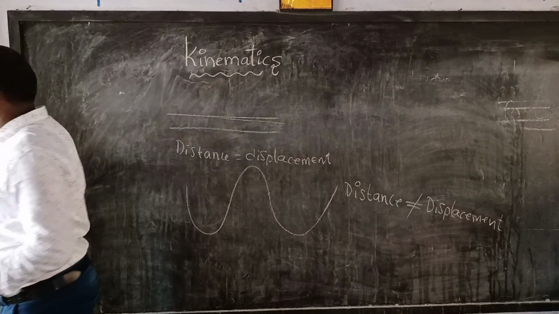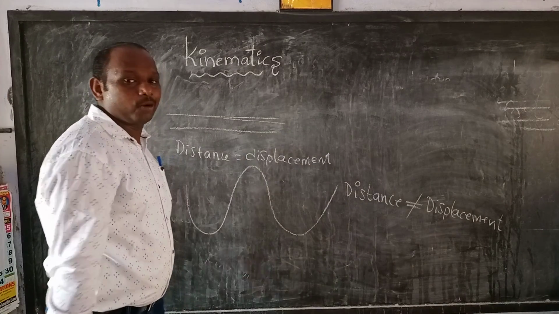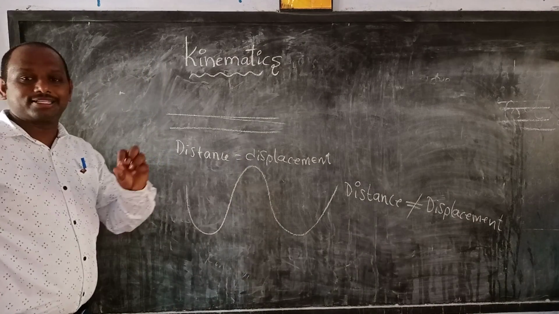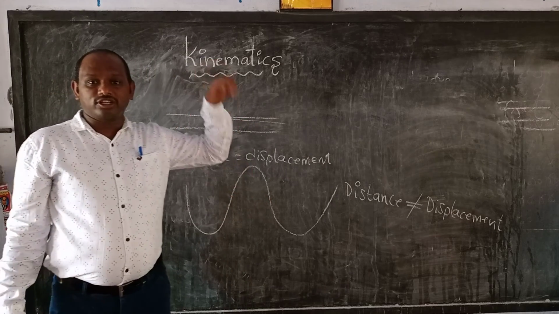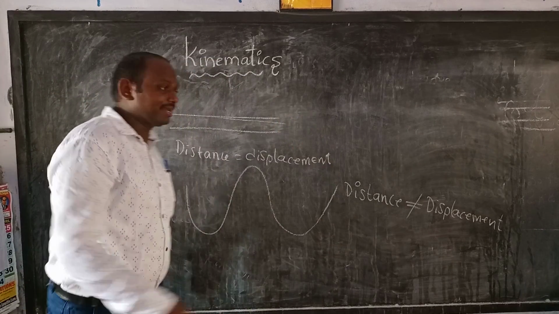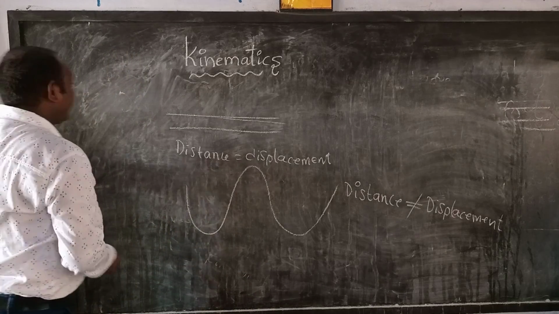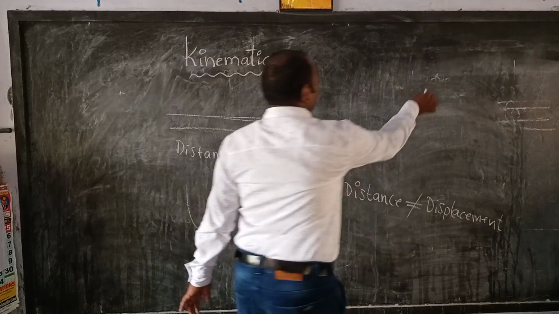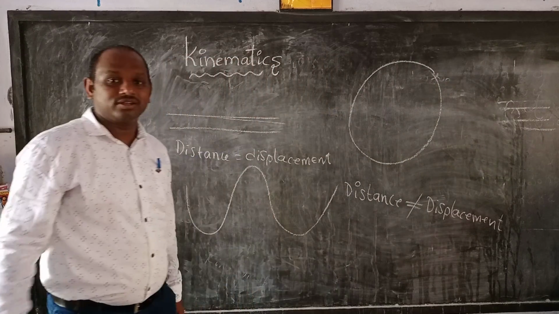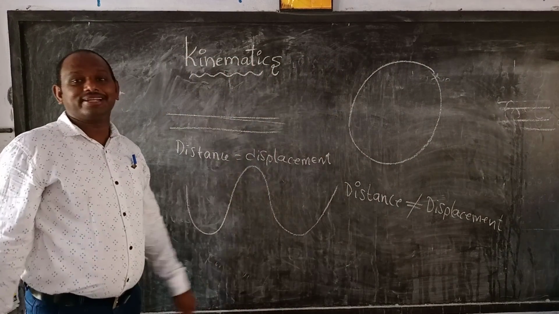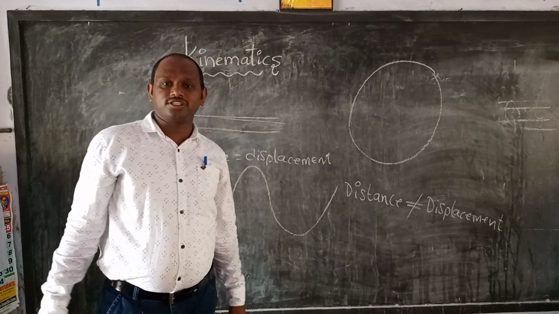Next, I will explain the circular path. So actually we have three cases: first the straight line, then curvilinear, and next the circular path. In a circular path, what about distance and displacement? What is the formula of distance?